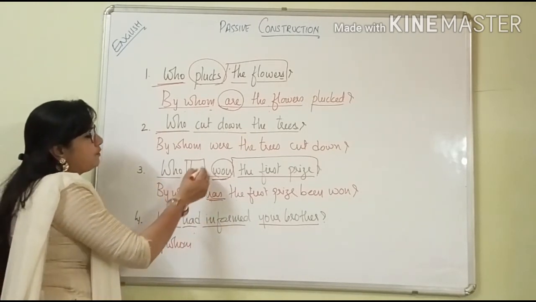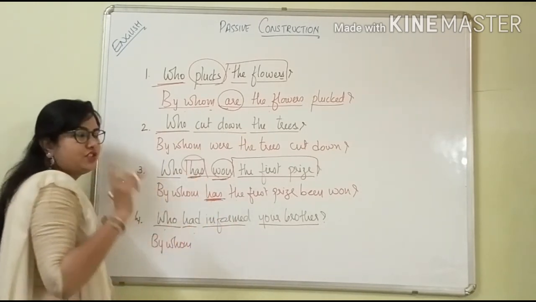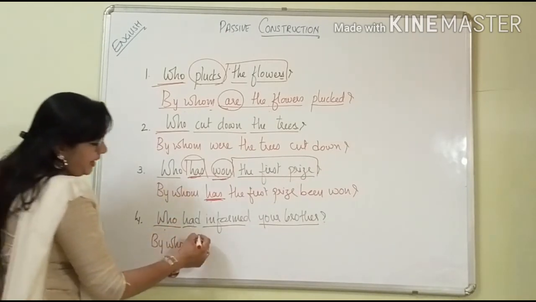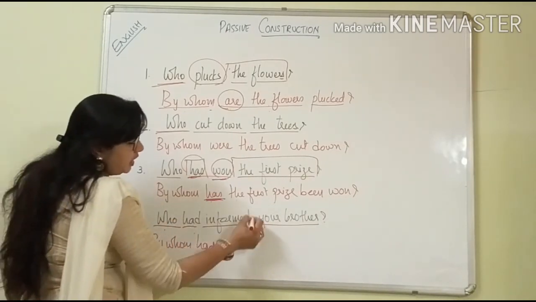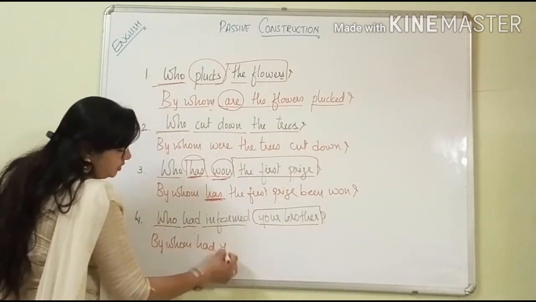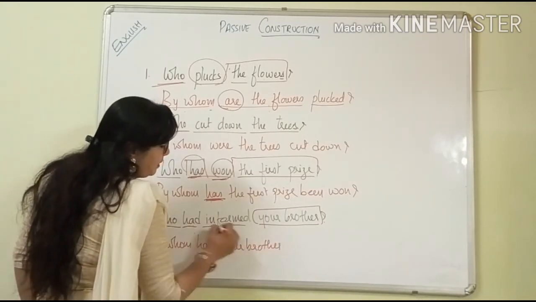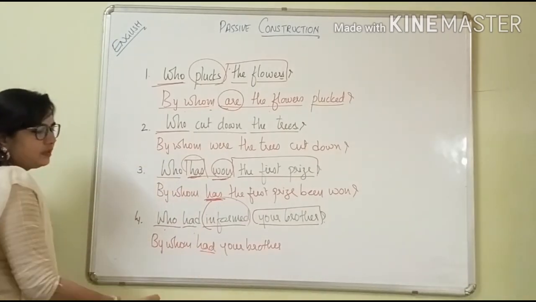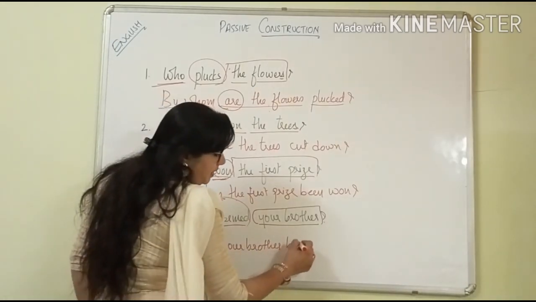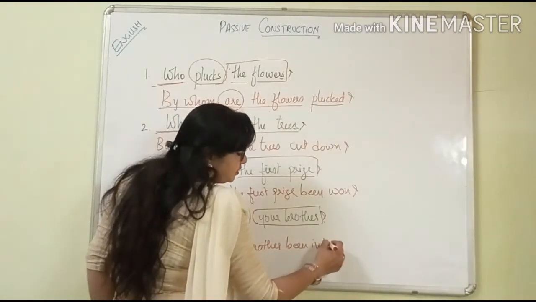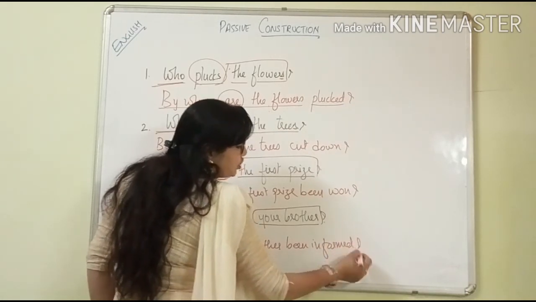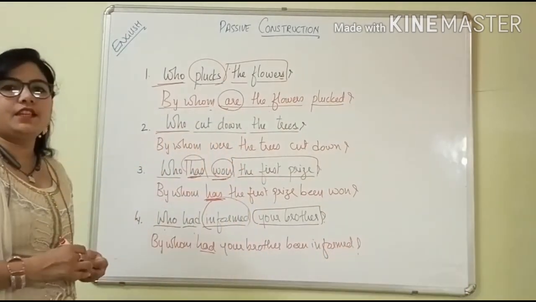And even the place of this word is not going to be changed. By whom had, keep the object here. Your brother. So what will come before verb? Had is there? Been. Been informed. And then question mark. I think this is enough for today.